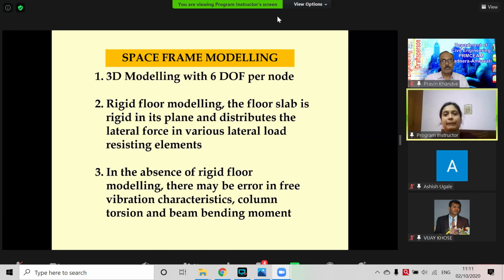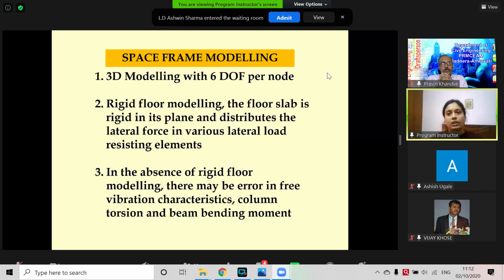So I'm coming to the space frame model. Since we have sufficient computational power right now, earlier it was difficult to model a space frame. We used to go for 2D frame analysis. But given no space constraint and such strong computational facility, it hardly takes 10 to 15 minutes for one regular building to analyze. That's why I will discuss space frame today. So a space frame is nothing but 3D modeling with 6 degrees of freedom.